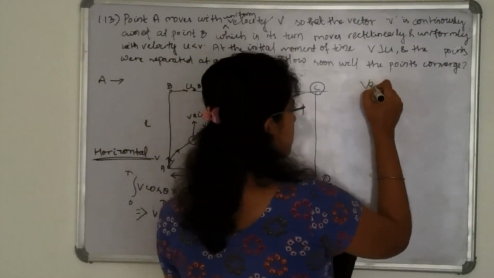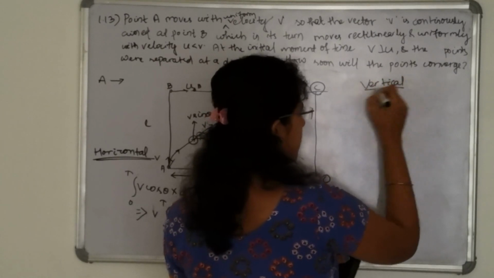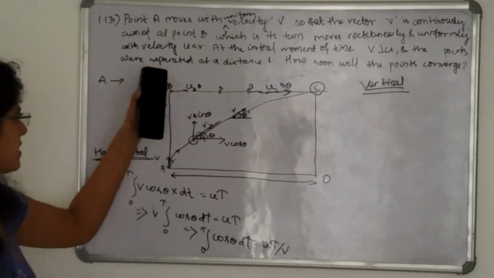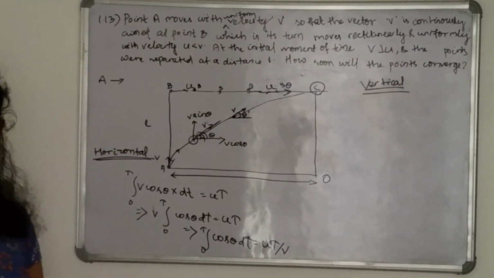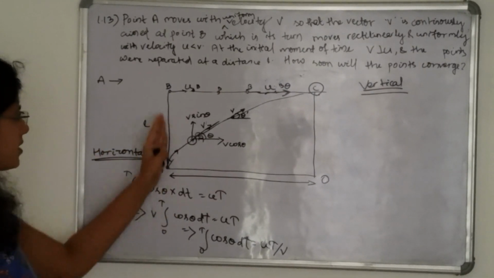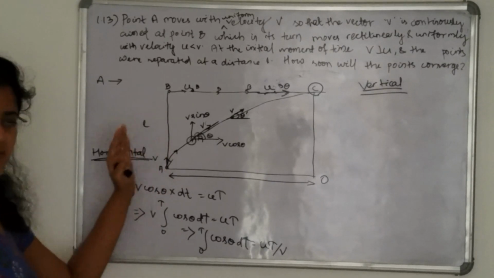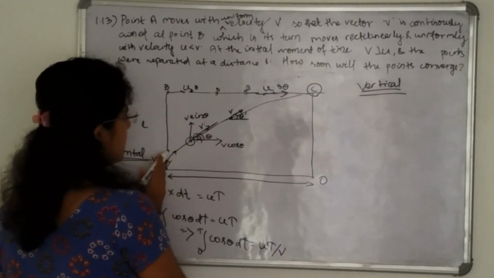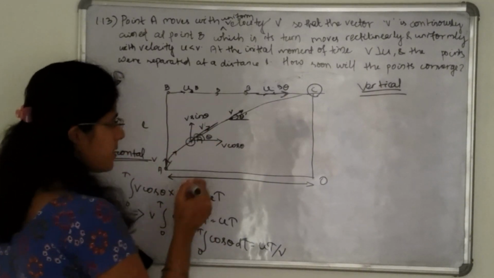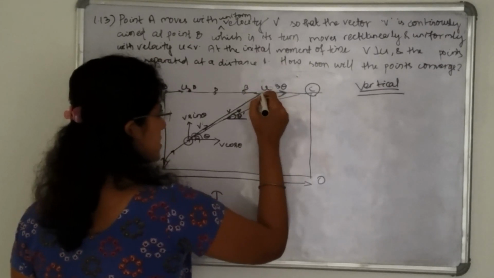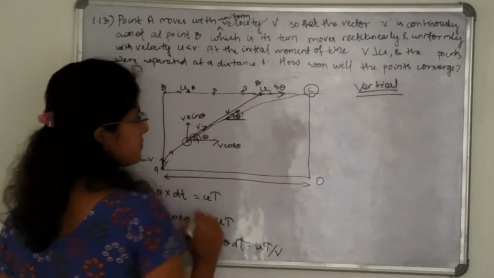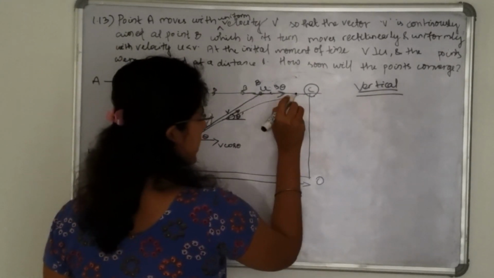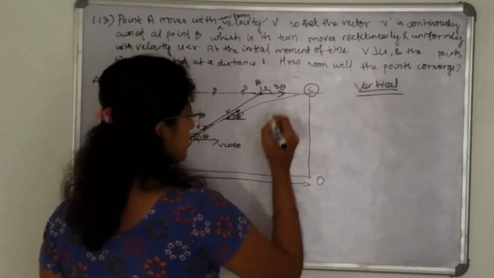Now in the vertical direction, initially A and B were separated by distance L. After dt time, A is heading towards B in this direction with velocity v. If we extend the line, B is somewhere at this position, continually heading in this direction with velocity u.